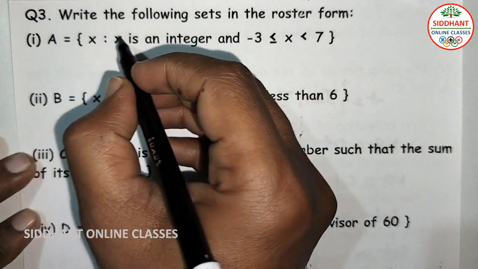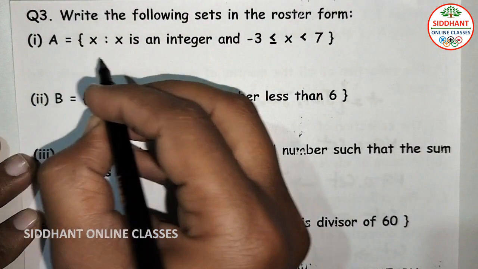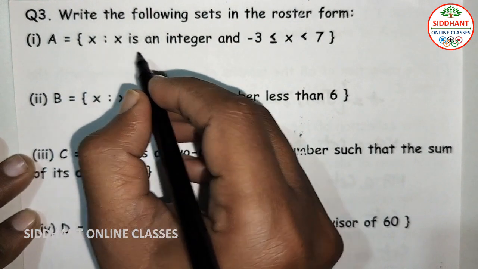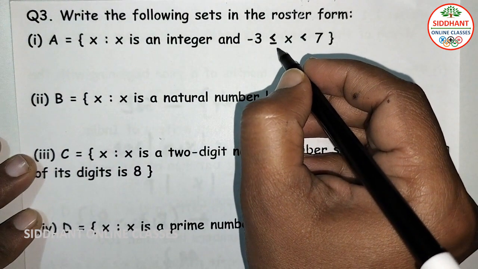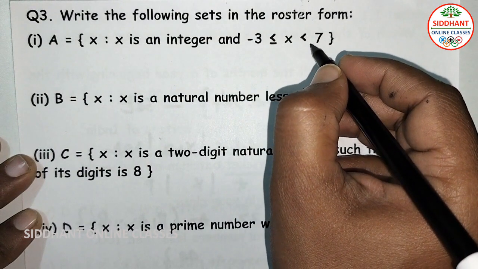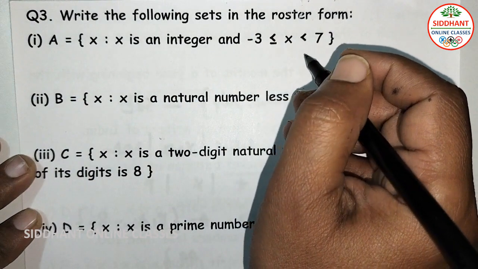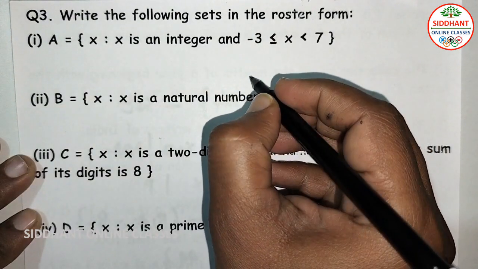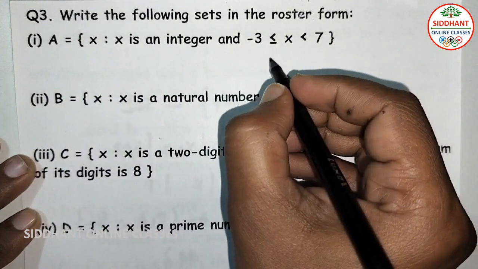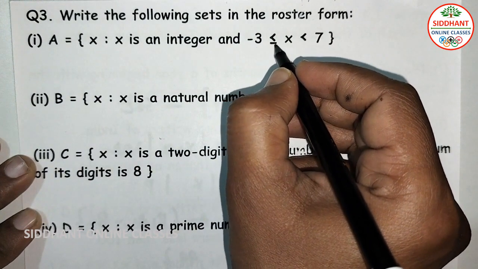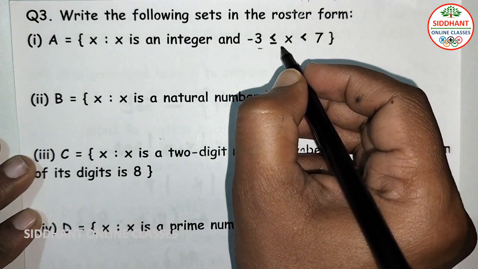Question number 3. Write the following sets in the roster form. A is the set of x such that x is an integer and minus 3 is less than or equal to x and x is less than 7. So in the roster form, we are going to write all the elements in the set. Minus 3 is less than or equal to x, so minus 3 is included in the set.